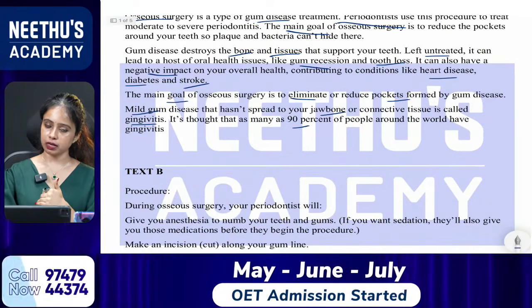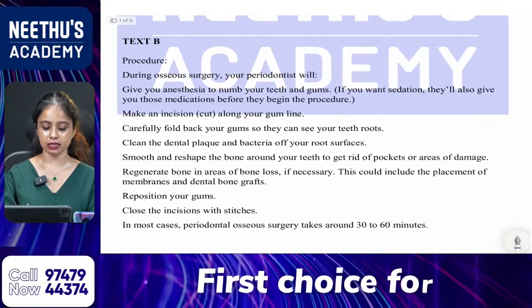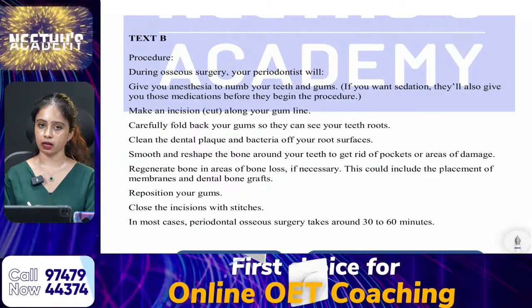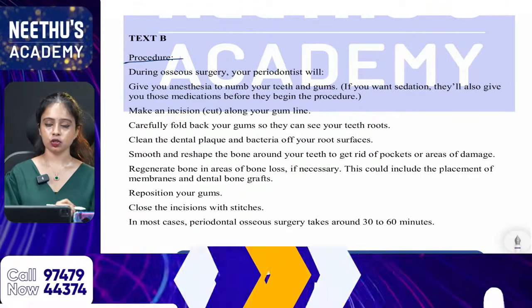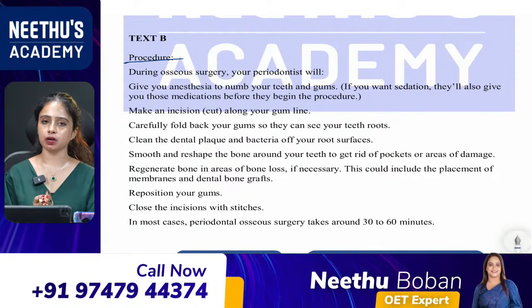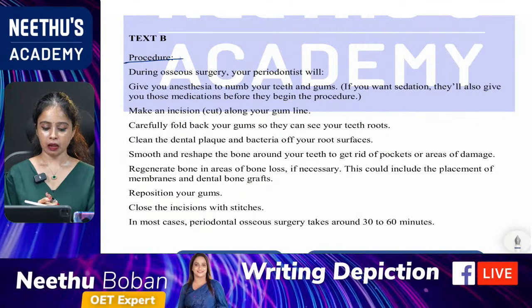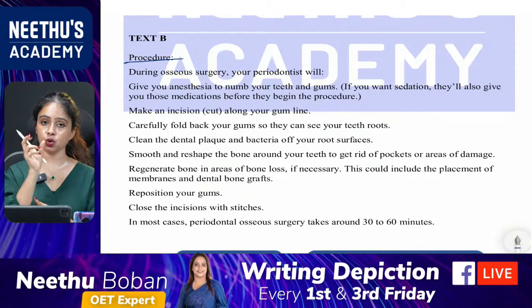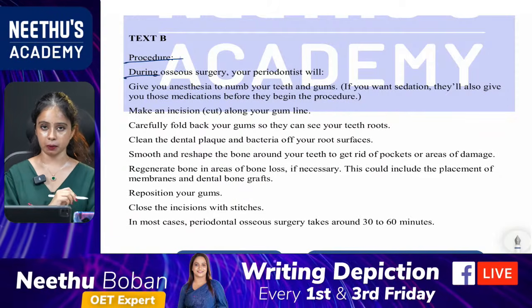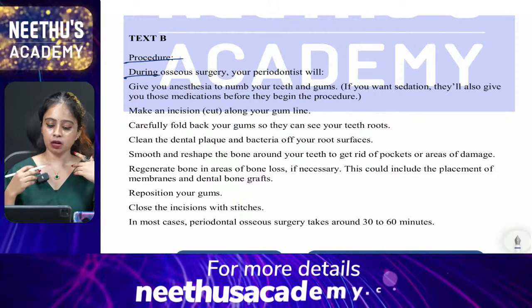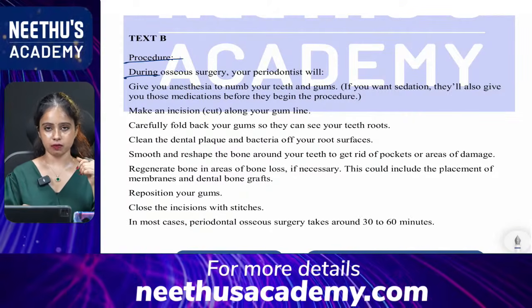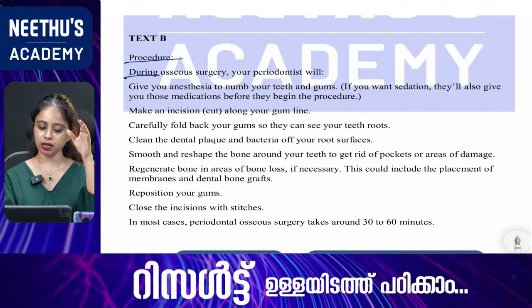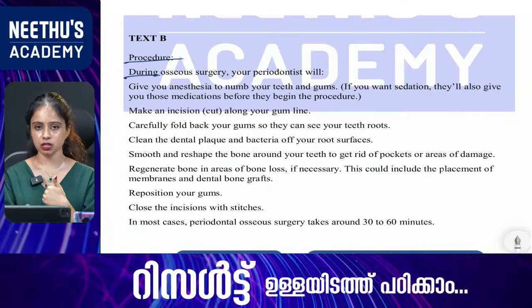Okay, and I am moving to the second text, that is text B. Here comes a heading, procedure. So, text B is all about the procedure. During osseous surgery, during is a word which indicates timing. So, during osseous surgery, your periodontist will do something. What are the procedures? They have mentioned a lot of procedures here.